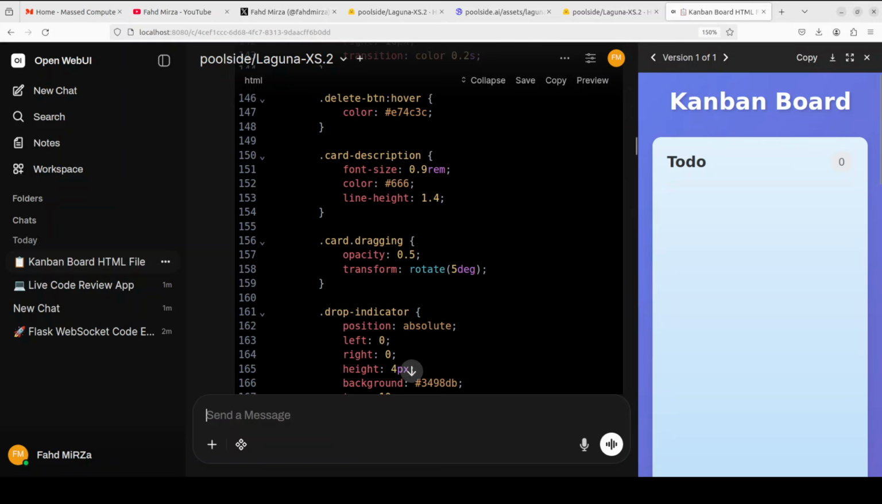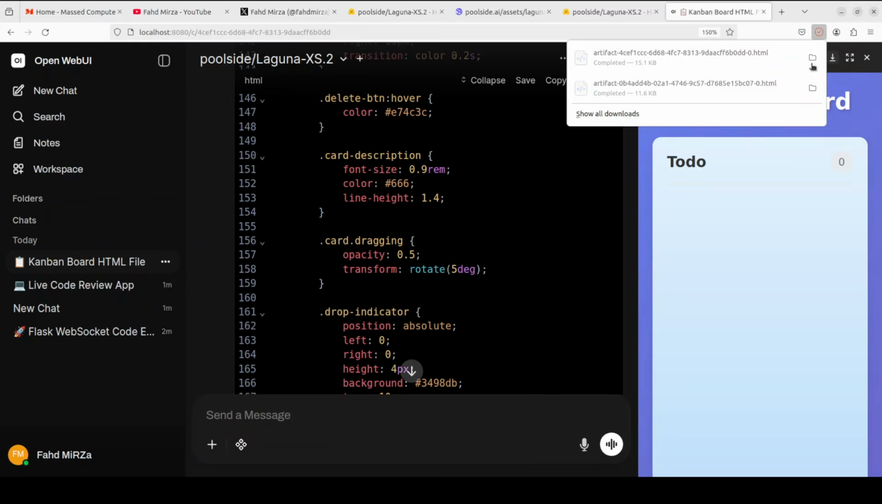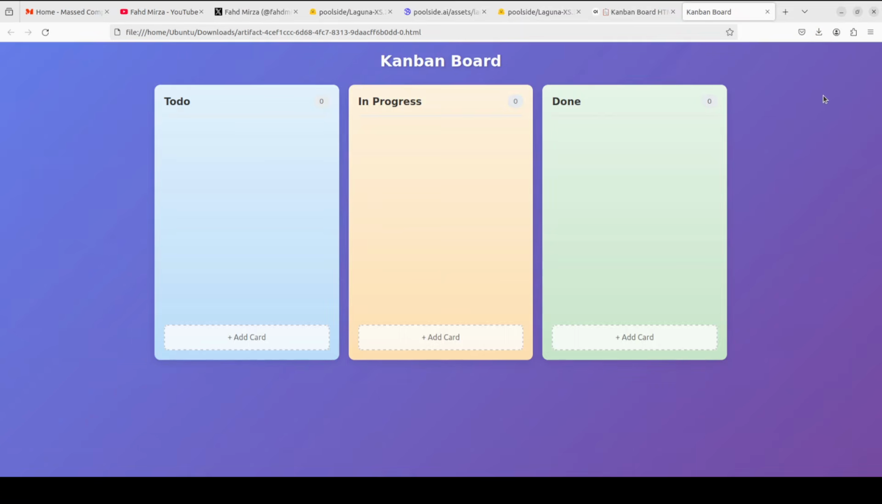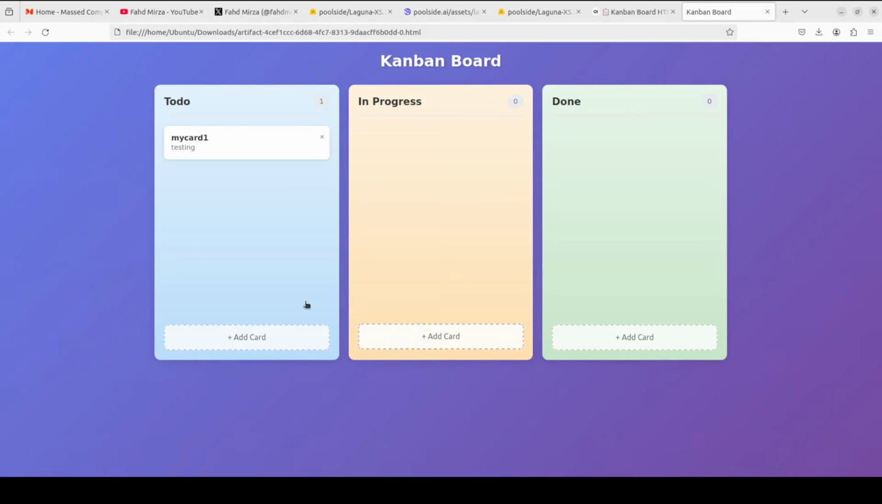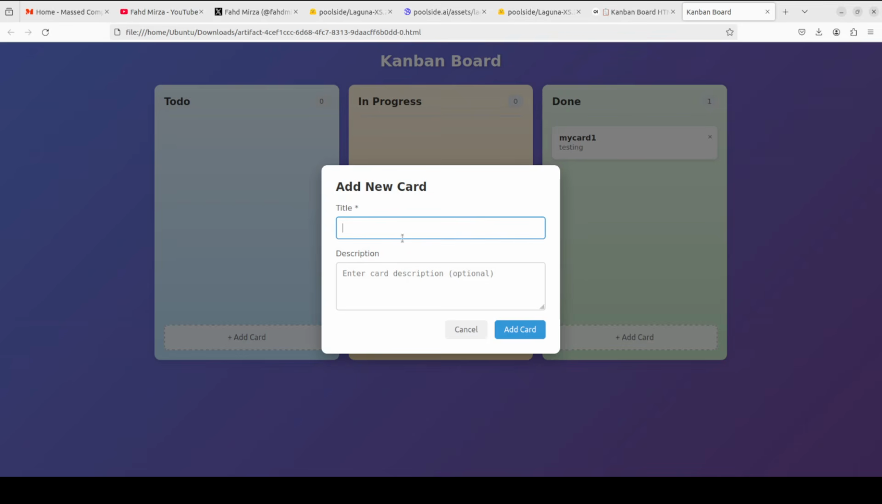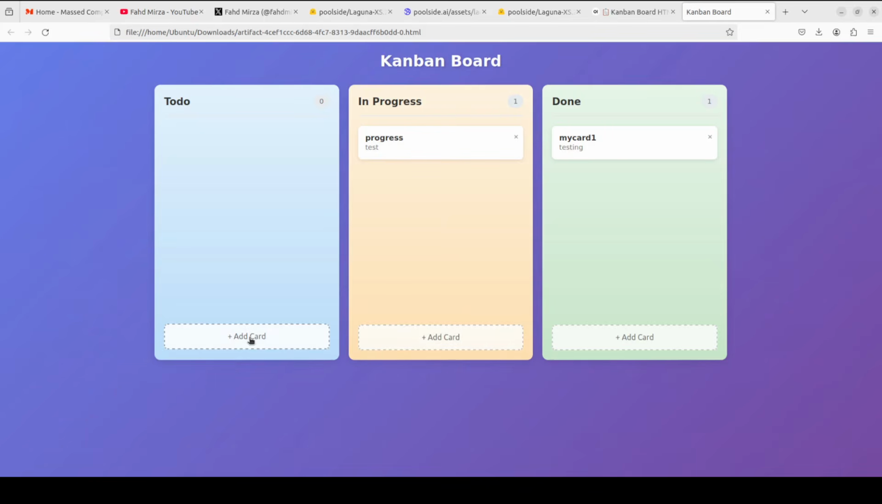And it has generated something. Let me download this and I'm just going to open it in front of you. It is opened. Let's add a card. I'll just say my card 1 and testing. Let's add the card. That is good. Can I put it in progress? Yes, I can. And then I can also drag it here and the counter is increasing. This is pretty good. Let's add a card here. Progress, test, add card. This is good.